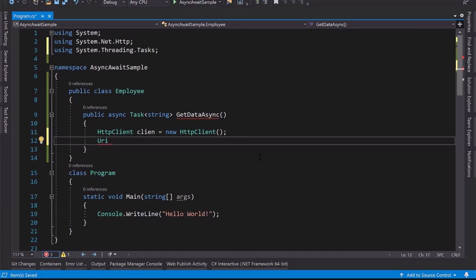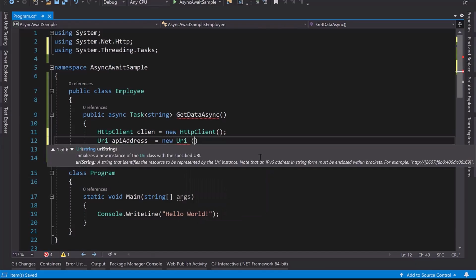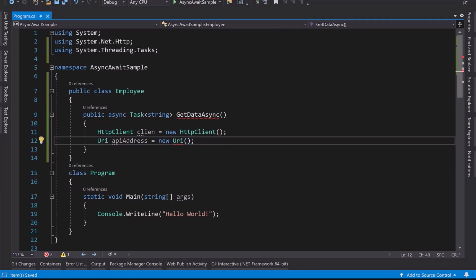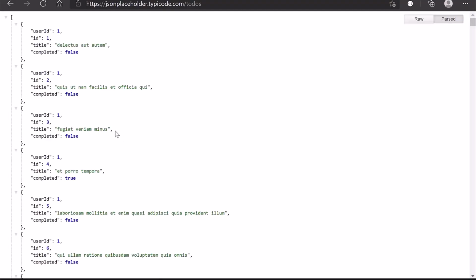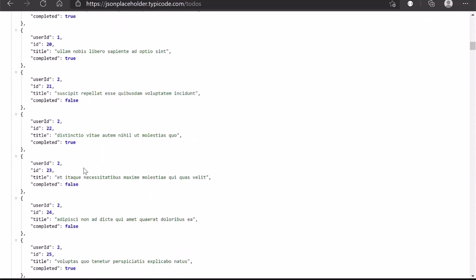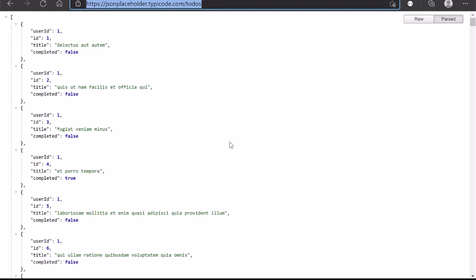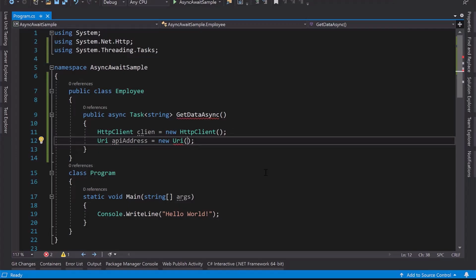Let me create the URI, the API address. So new Uri, and let me define the API address. I'm using the JSONPlaceholder todos. Let me open JSONPlaceholder. This is the URL where it will return the data to us. It's to-do data for user ID 1, then this is the title, this is the completed flag. So this is the API I'm going to call. Let me use this one as the API address.